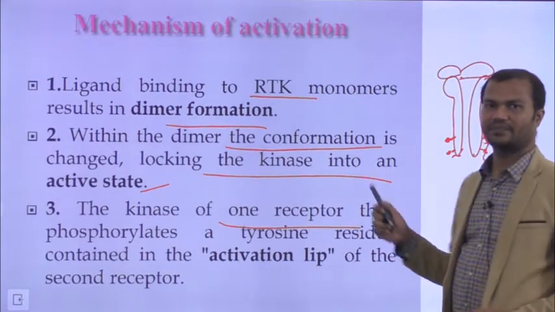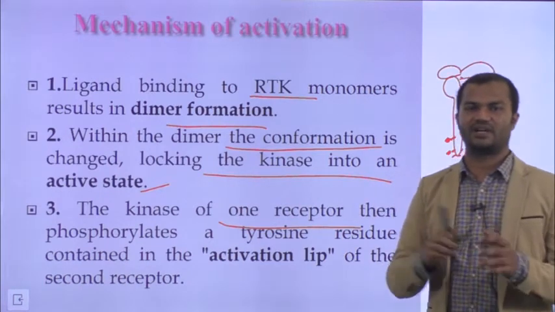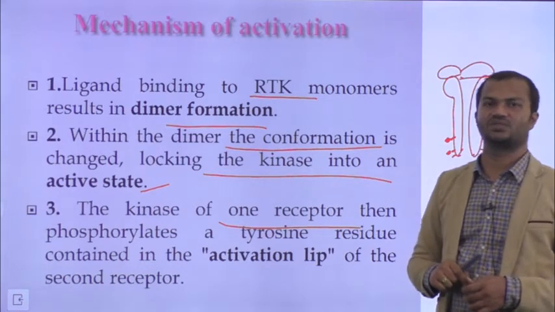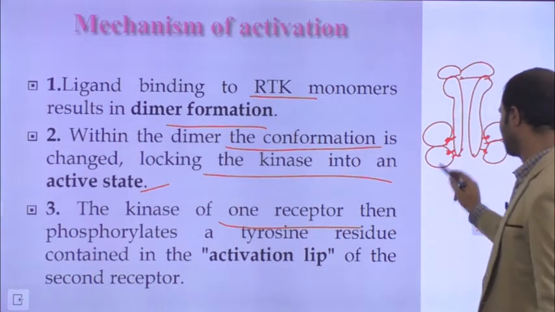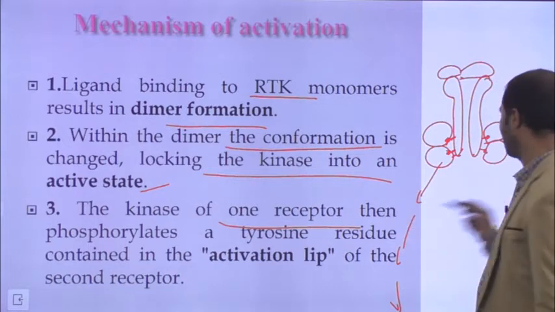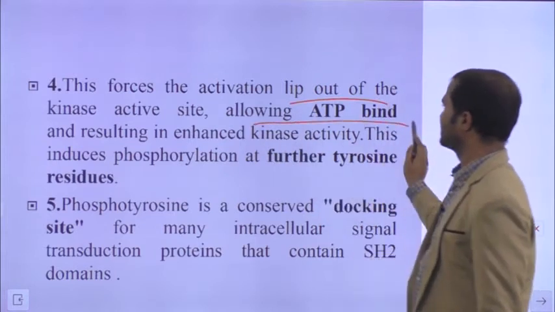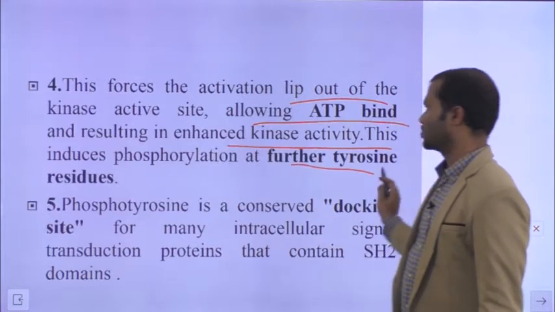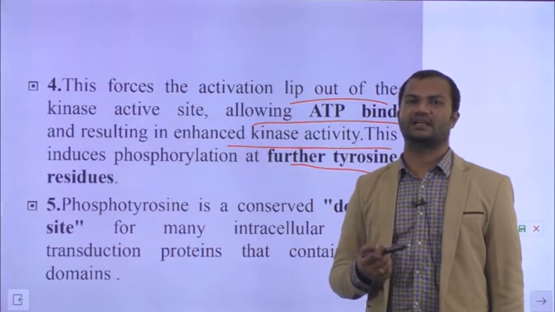Once ligand binds, kinase activity gets activated. They phosphorylate receptors on several different tyrosine amino acids. These phosphorylated residues will serve as docking sites for other signaling proteins, and these signaling proteins will transmit the signal inside the cell. So this forces the activation loop out of the kinase site, allowing ATP binding and resulting in enhanced kinase activity. This is how changing the conformation will increase the kinase activity.